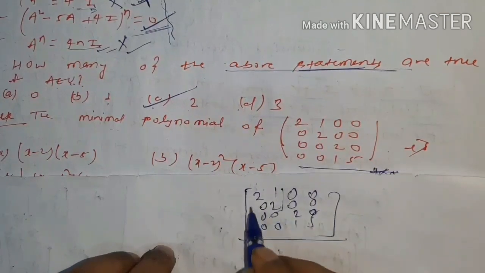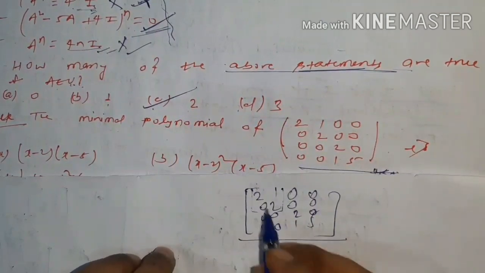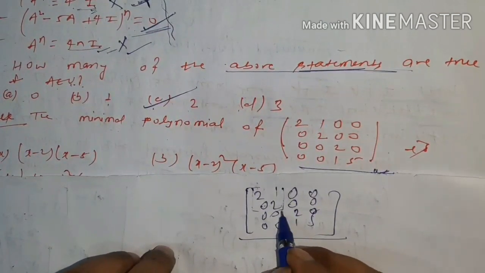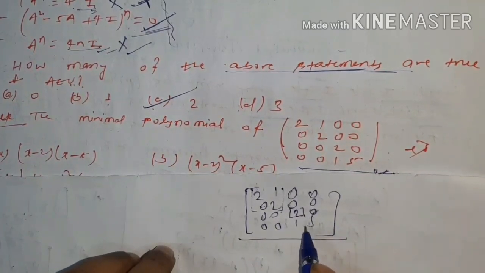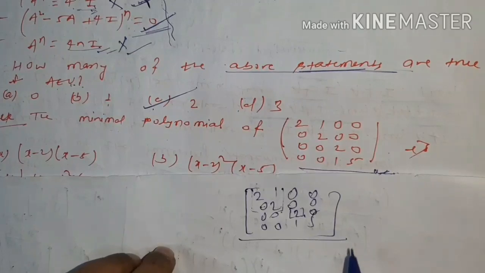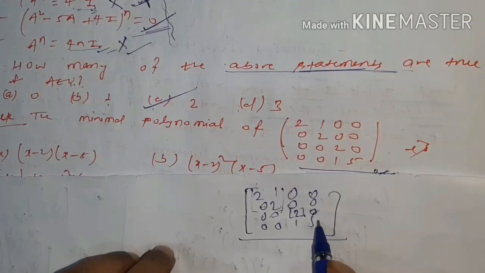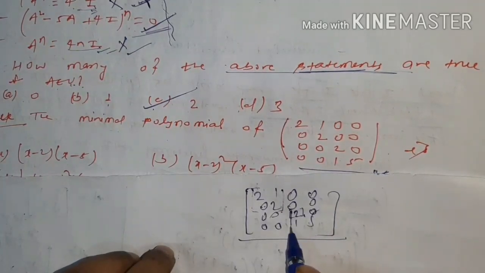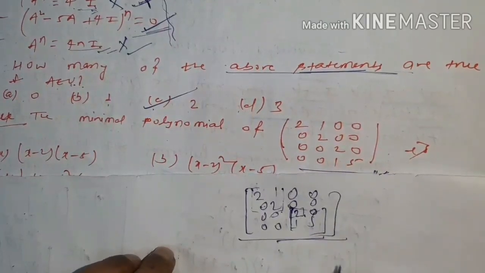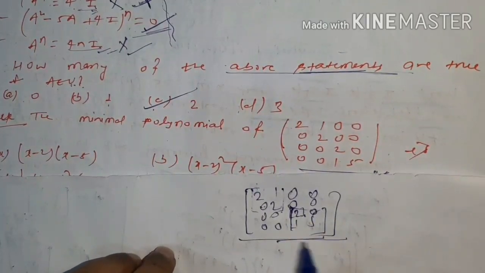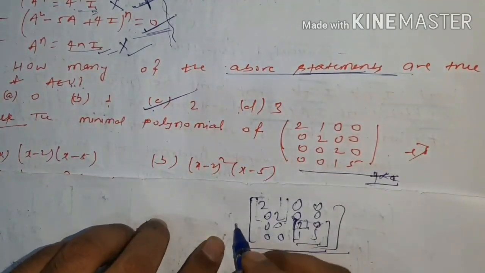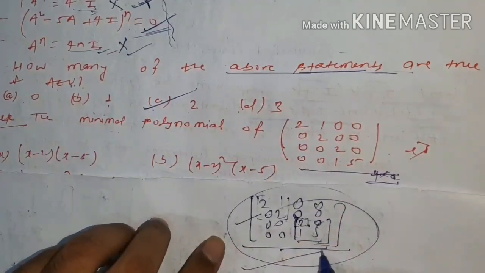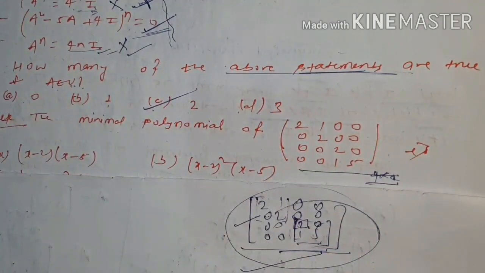You can make a block of order 2 for eigenvalue 2, for eigenvalue 2 again a block of order 1, and for this block you take it as one single block. So if you make blocks for the given whole matrix, then you can find the minimal polynomial easily.